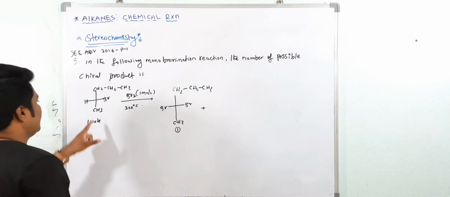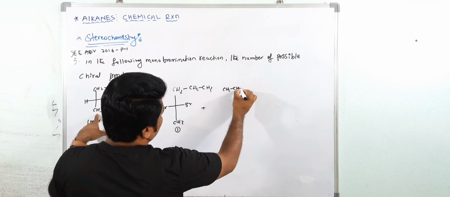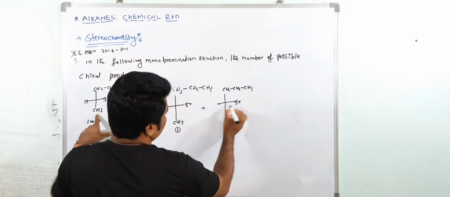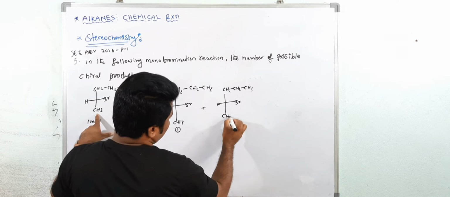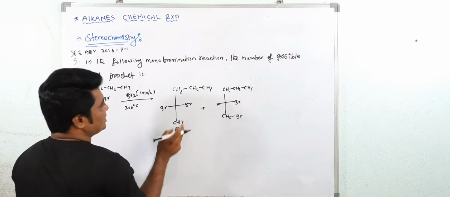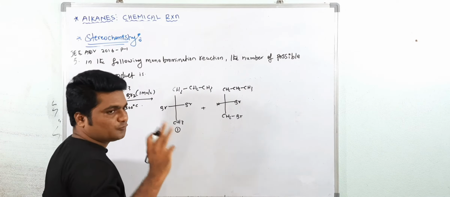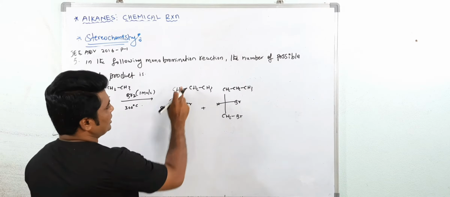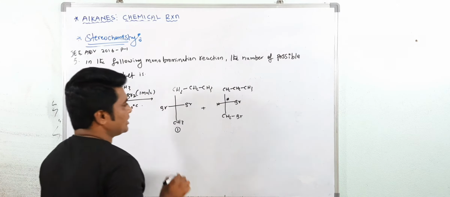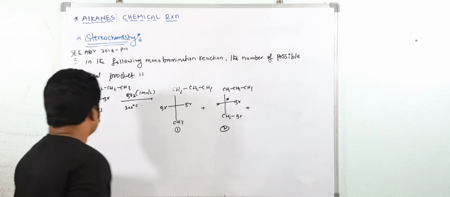Now here CH at CH3 also possible. CH2, CH2, now CH3, now see Br, now H, here also possible. Now first see, is it optically active? Is there any chiral center? No chiral center. See, chiral center means the carbon atom attached to 4 different groups. Here there is no chiral center. Here this is chiral center, so this is optically active. Second product.